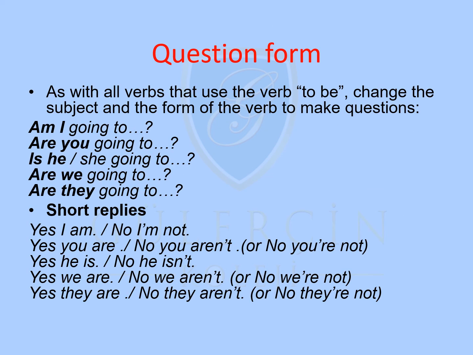The question form now. As with all verbs that use the verb to be, change the subject and the form of the verb to make questions. So put it in the beginning. Am I going to? Are you going to? Is he or she going to? Are we going to? Are they going to? And you complete with whatever you want.